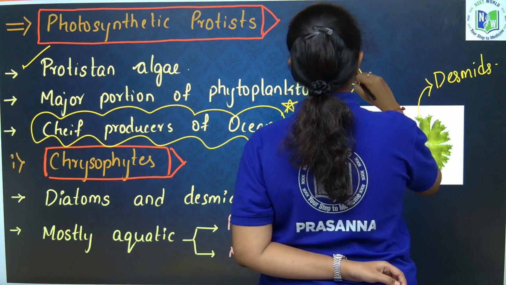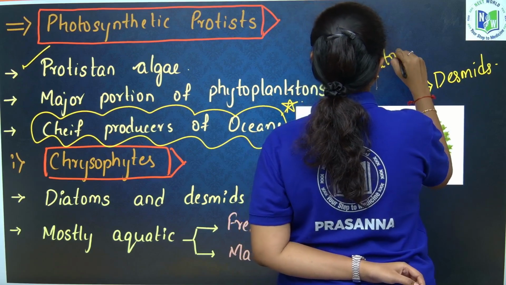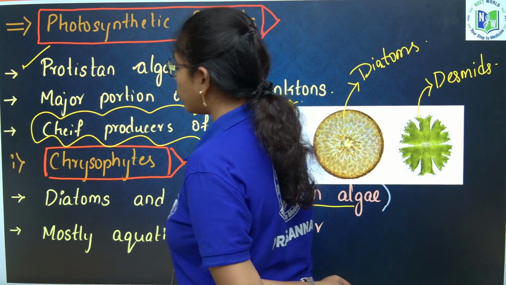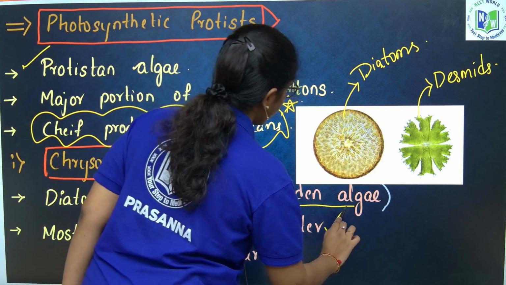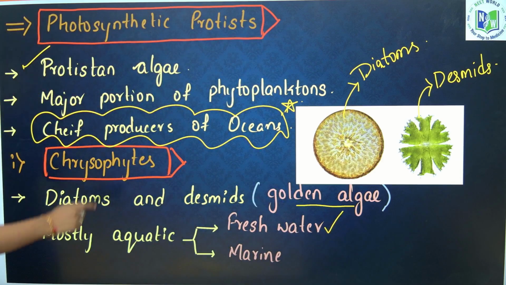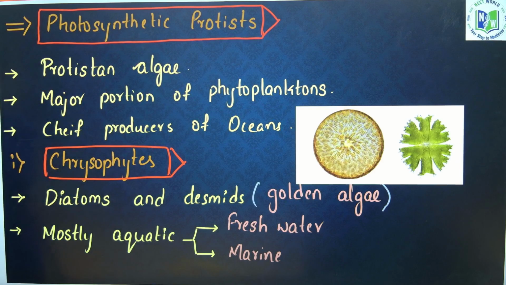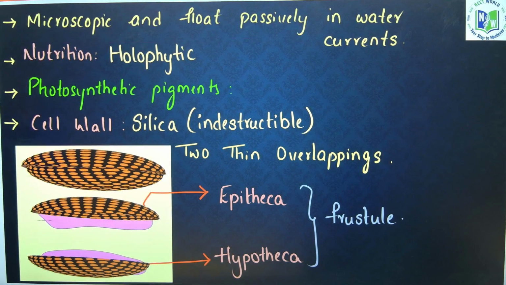They include both diatoms and desmids. They are mostly aquatic. Most of them are freshwater protists. Next, if you see, they are microscopic and float passively in the water current. Their nutrition is holophytic, we have discussed it already.